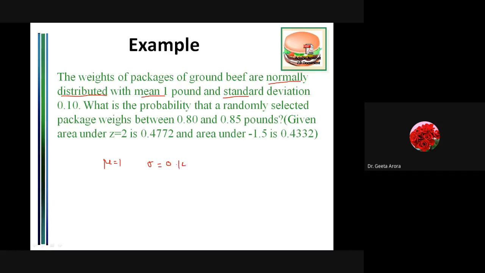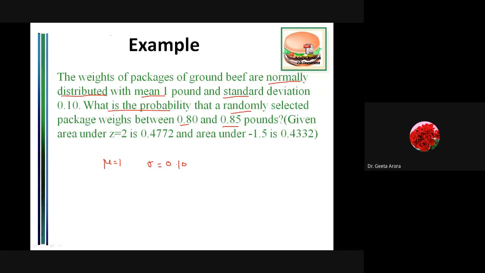Correct. Now the next thing is, it is being asked what is the probability that a randomly selected package weighs between this and this. It is just like a real situation where some packaging is going on and some inspection has been done, and we are looking for the probability that whatever package we select has a weight between this and this.